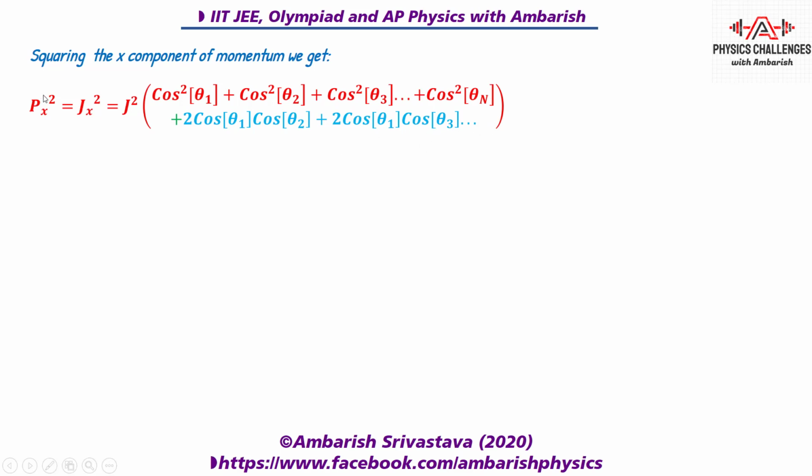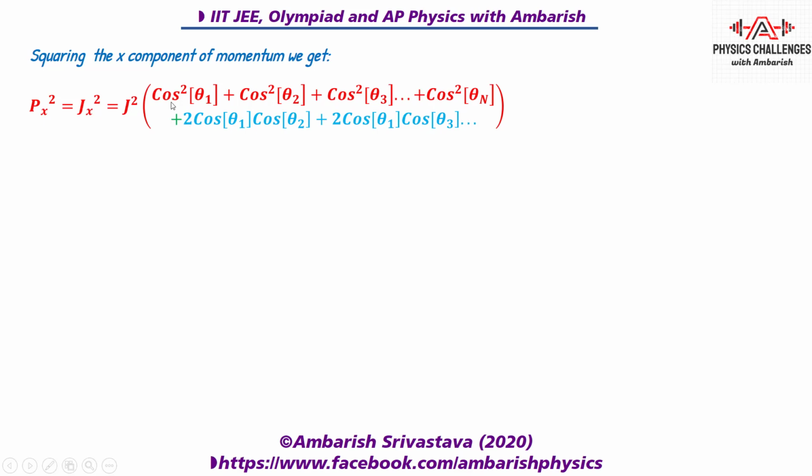Now you need to pay a little careful attention over here. You can see that for the product terms, theta 1 is equally likely to be in any of the quadrants. So that means there is equal likelihood of 2 cos theta 1 cos theta 2 being positive as it is being negative. If cos theta 1 and cos theta 2 are both positive, that is they are both in either the first quadrant or the fourth quadrant, this term becomes positive. So first and fourth quadrant will make this positive, and second and third quadrant will make this product negative. So that means the average expected value of all these blue terms is going to be 0.